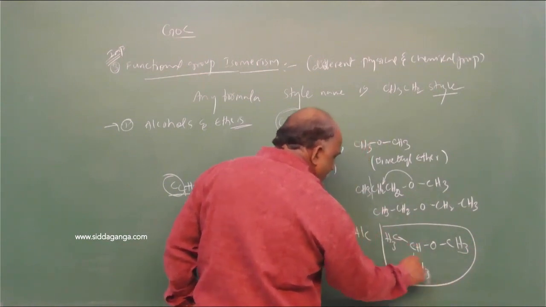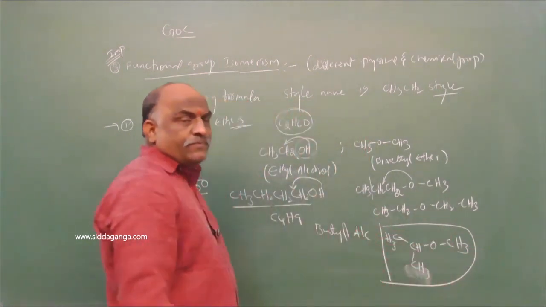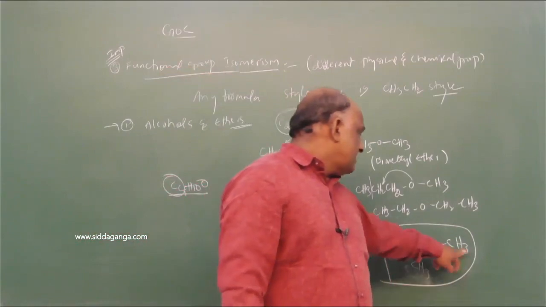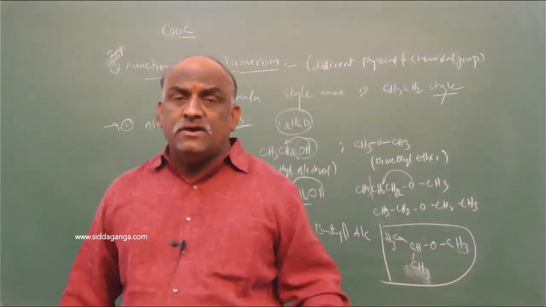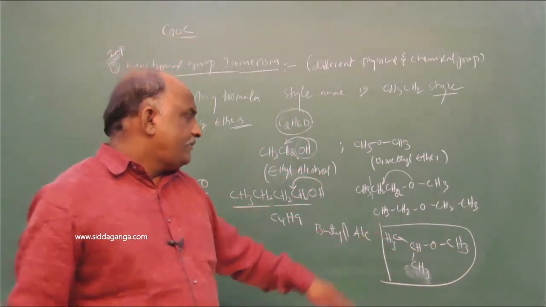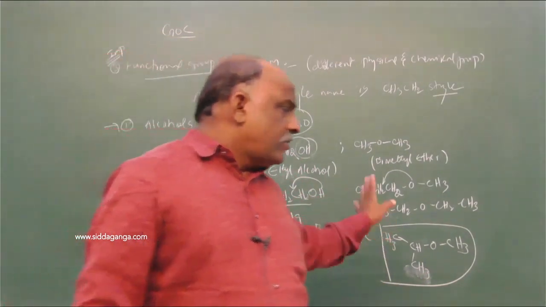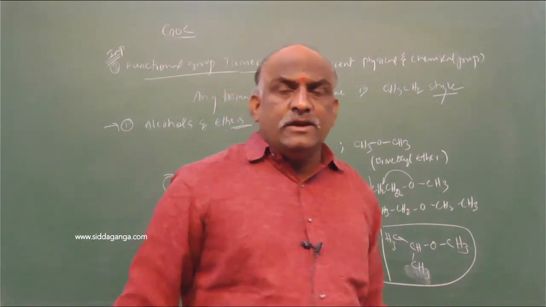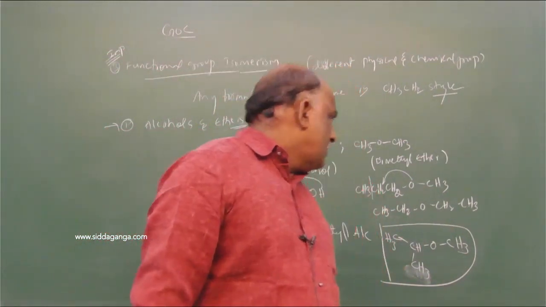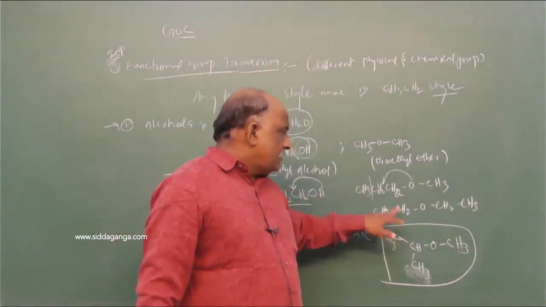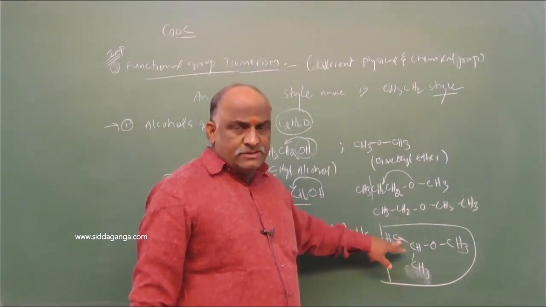Number of carbons: 1, 2, 3, 4 carbons. Number of hydrogens: 3 plus 3 plus 3 plus 1, 10 hydrogens, and 1 oxygen. This is called methoxy isopropane, methyl isopropyl ether. So this is a chain isomer.